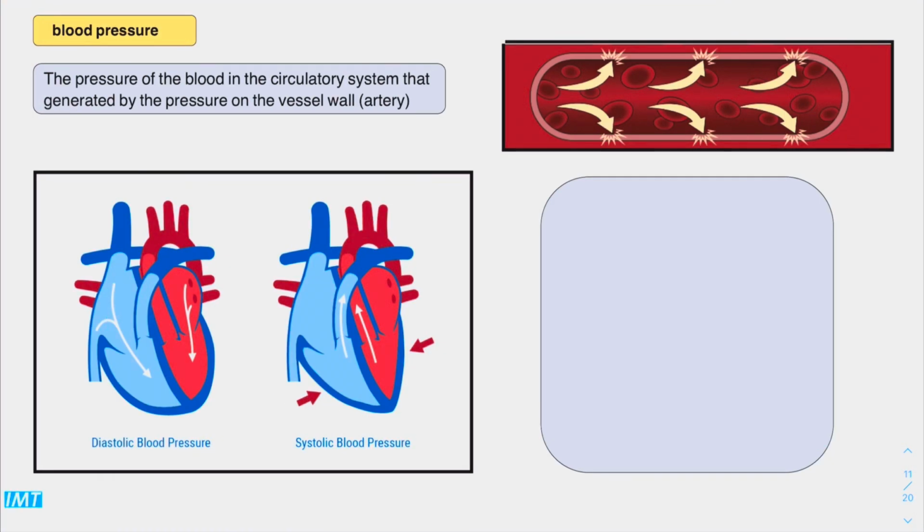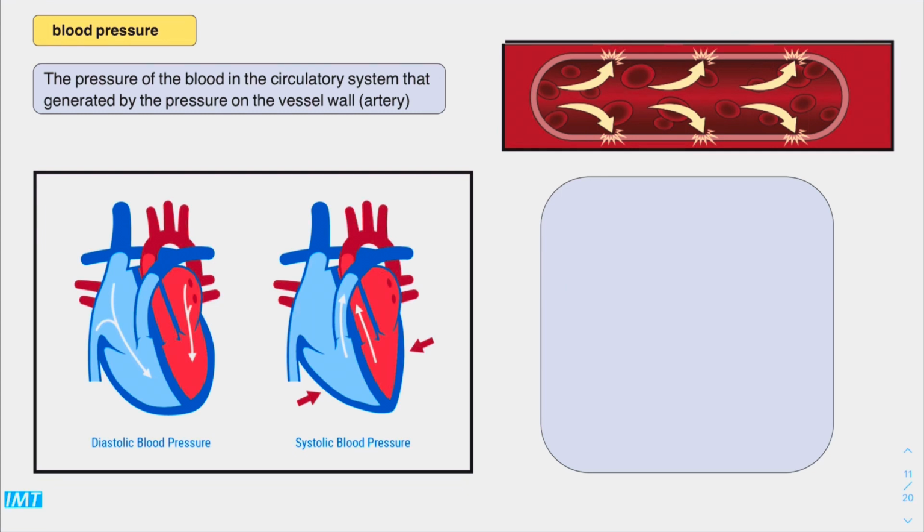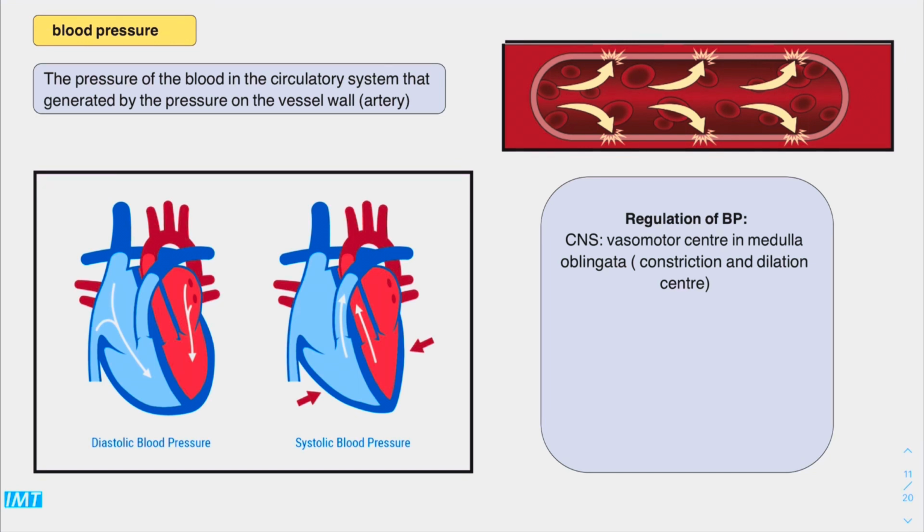Next vital sign to be obtained is the blood pressure. Blood pressure is the pressure of the blood in the circulatory system, generated by the pressure on the vessel walls. We have the systolic and the diastolic. The systolic is due to the contraction of the ventricles. The diastolic is obviously due to the relaxation of the ventricles. Blood pressure is regulated by the central nervous system in the vasomotor center, medulla oblongata. It's also regulated by hormones, for example vasopressin, adrenaline, noradrenaline, by the renal system, the renin-angiotensin-aldosterone system, and also it's